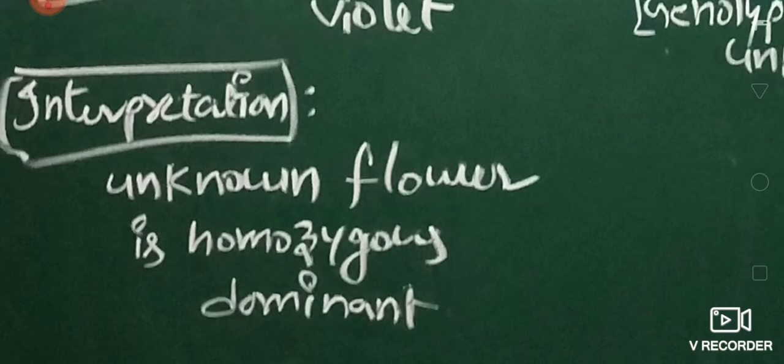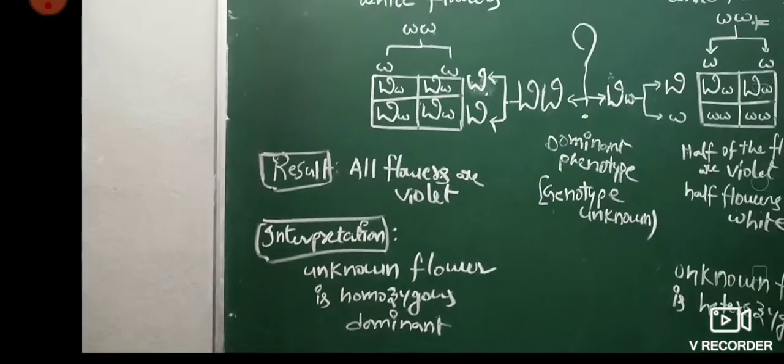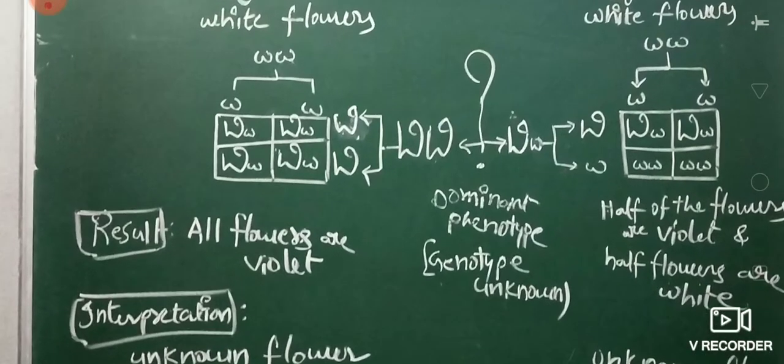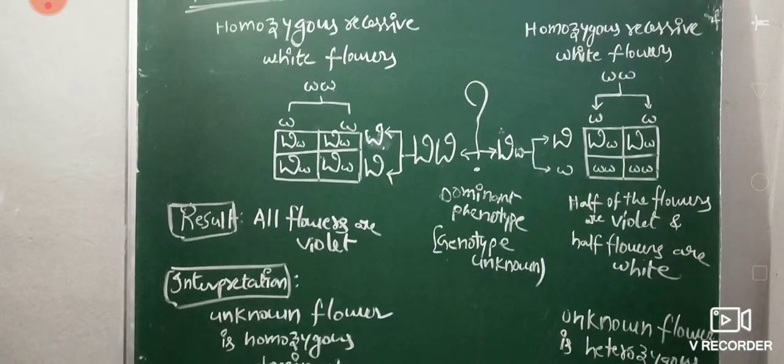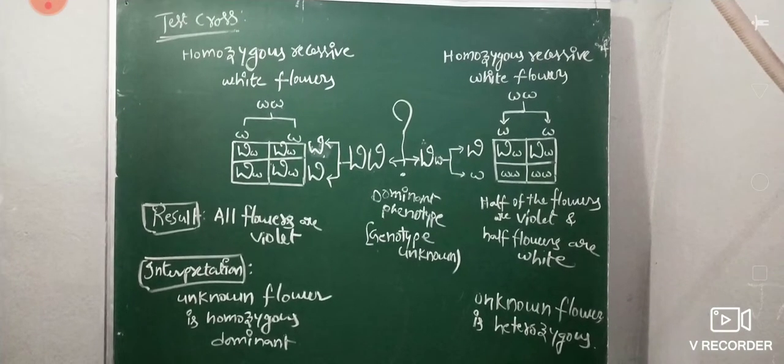Then the unknown flower is homozygous dominant, capital W capital W. To cross-check, small w small w crossed with capital W capital W gives 4 offspring, all capital W small w.